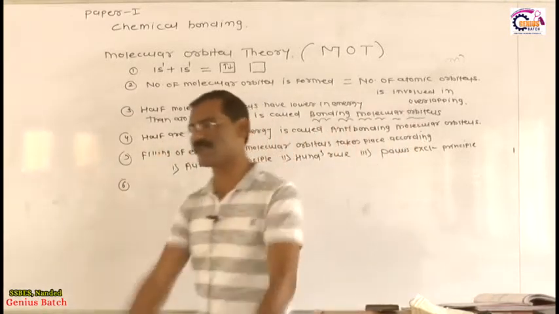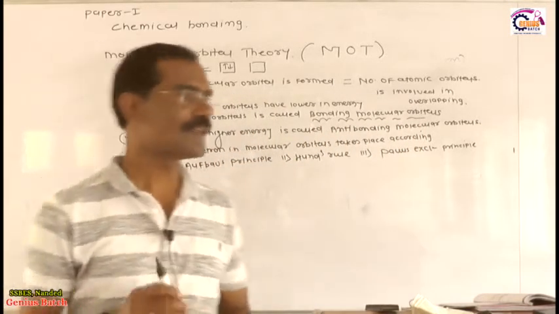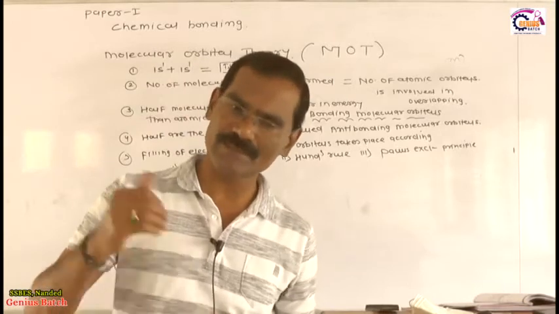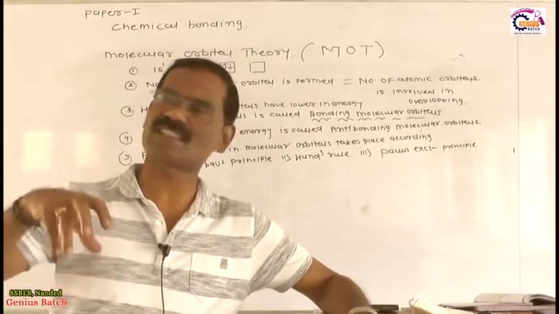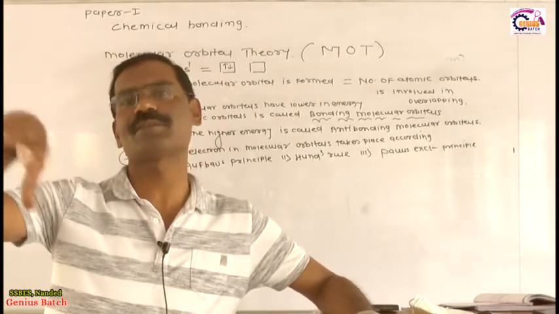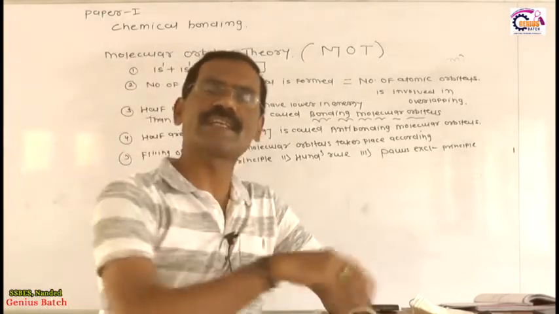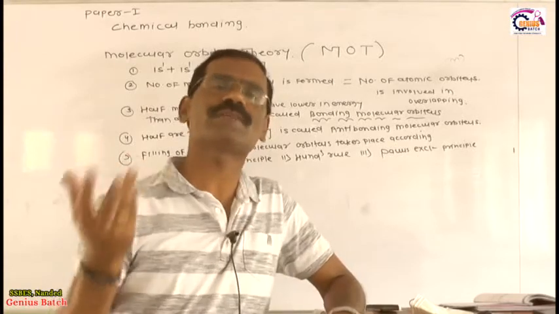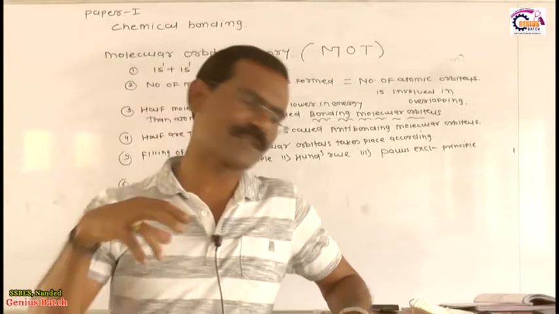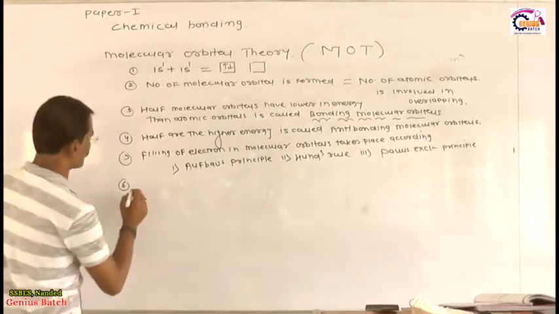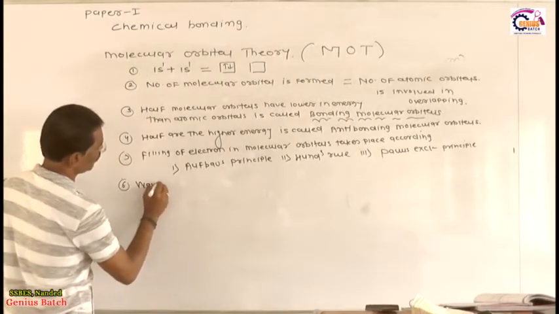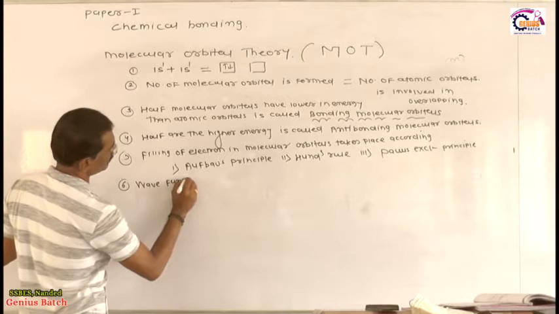What is the meaning of wave function? The wave function in chemistry is introduced by the quantum mechanics branch, because quantum mechanics gives us a very clear idea regarding the wave function. I know this is a critical and complicated point, but we don't require that much depth, because the wave function is nothing but psi. So what happens for a bonding molecular orbital?